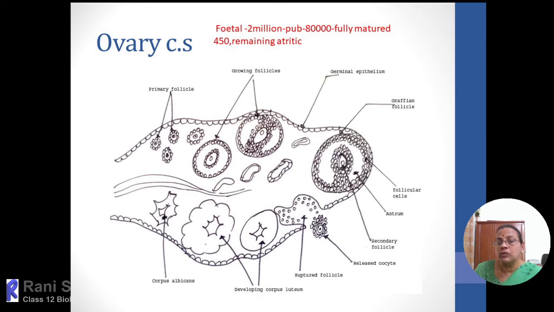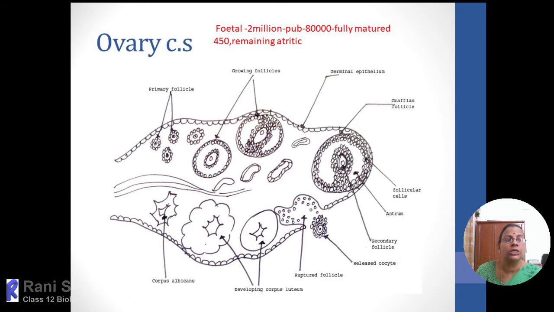All these processes will be simultaneous: the maturation of the tertiary follicle into the Graafian follicle, and simultaneously meiosis 1 will be completed. So within the Graafian follicle, the primary oocyte will be transformed into a secondary oocyte and a polar body. Immediately after that, the antrum will burst and the Graafian follicle also will burst, and the secondary oocyte will come out of the Graafian follicle and be released outside the ovary. That process of release of the ovum, or secondary oocyte, from the Graafian follicle within the ovary is called ovulation.